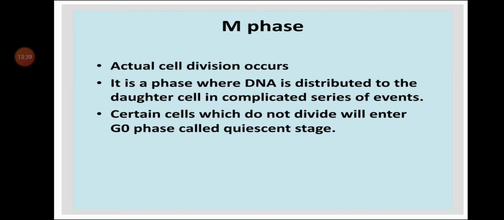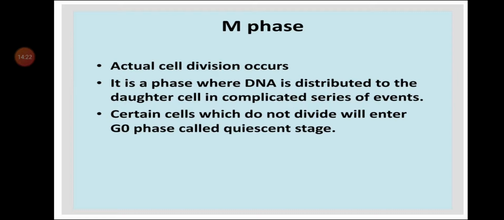So M phase means mitosis or meiosis. It is the actual cell division phase in which cell division takes place. It is a phase where DNA is distributed to the daughter cells in a complicated series of events. Let us see how it will be distributed in the future. In the further chapters, we are going to study mitosis and meiosis in detail.